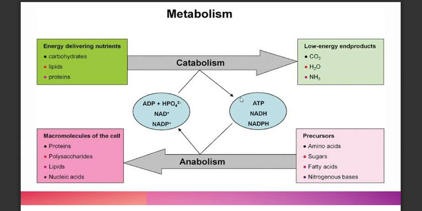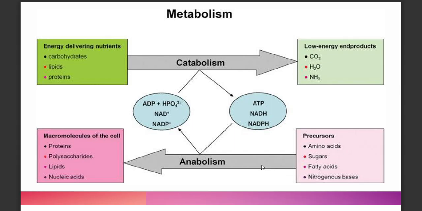And these are required so that you can produce ATP, NADH, and NADPH. And these three are required for anabolism because after catabolism, you have your basic units, so monosaccharides, free fatty acids, nitrogenous bases and amino acids, and the body needs